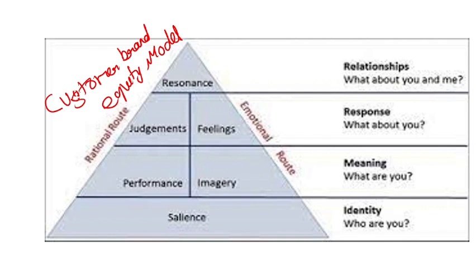Then performance and imagery, where there comes the meaning, that is what are you. Then judgments and feelings, there is response, that is what about you. And resonance, in resonance there is relationship, that is what about you and me. It was given by Kevin Keller. Sometimes they can give you the name Kevin Keller, and you have to remember the two names: Keller's brand equity model and customer based brand equity model.